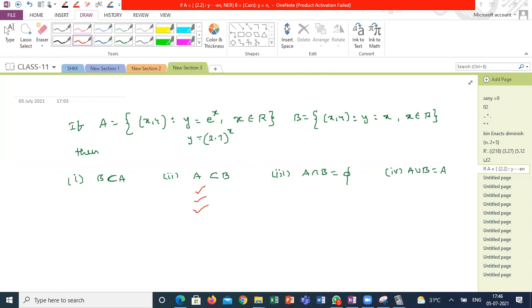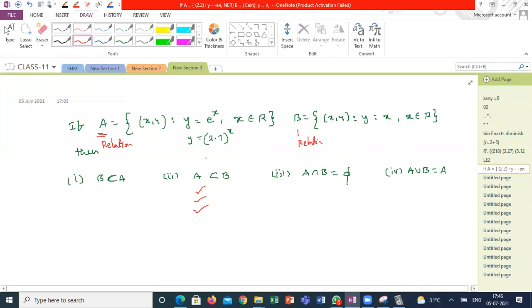Yeah, sir, option 2 only, because B contains all the rational numbers, since they gave us y equal to x. Don't confuse: A is not a set. A is a relation. B is also a relation. So y and x both will be equal, like the domain and codomain will be equal.